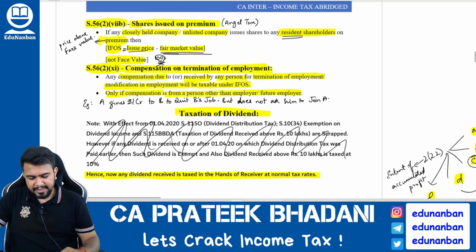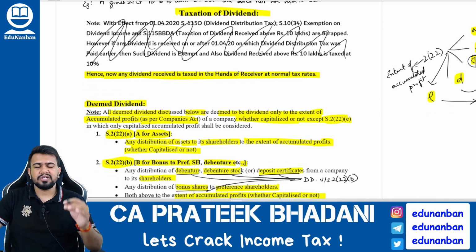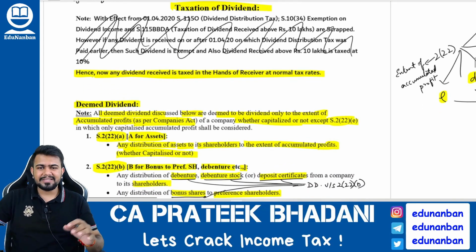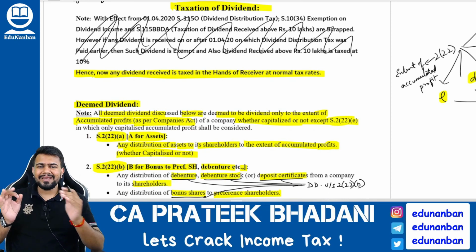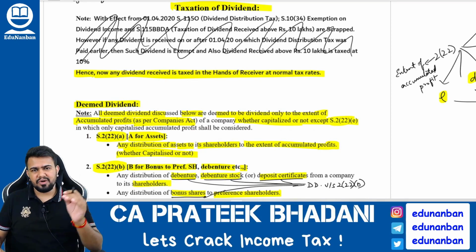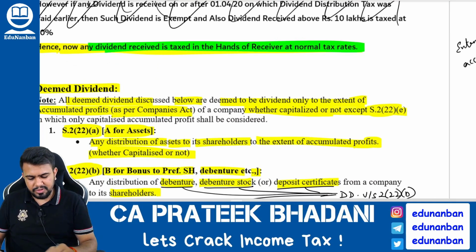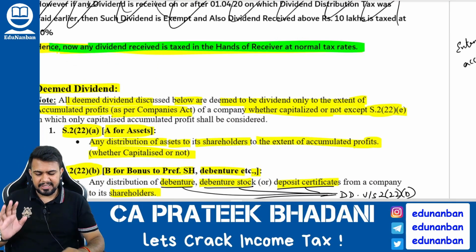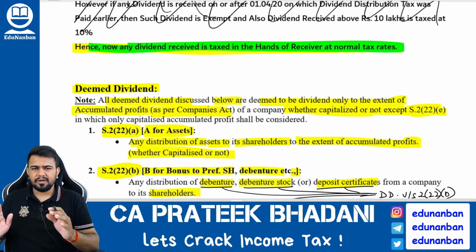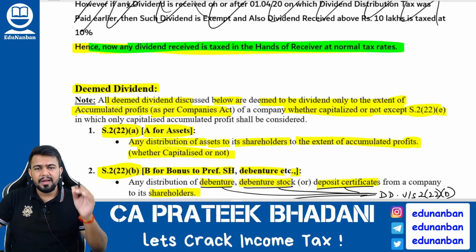Okay. Now next let's talk about taxation of dividend. So what is dividend? If the profit of a company is distributed to the shareholders, it is called as dividend. Dividend is taxable under income from other sources at normal rate of tax. Earlier dividend used to be exempt, but that is not applicable now. Now what is applicable?